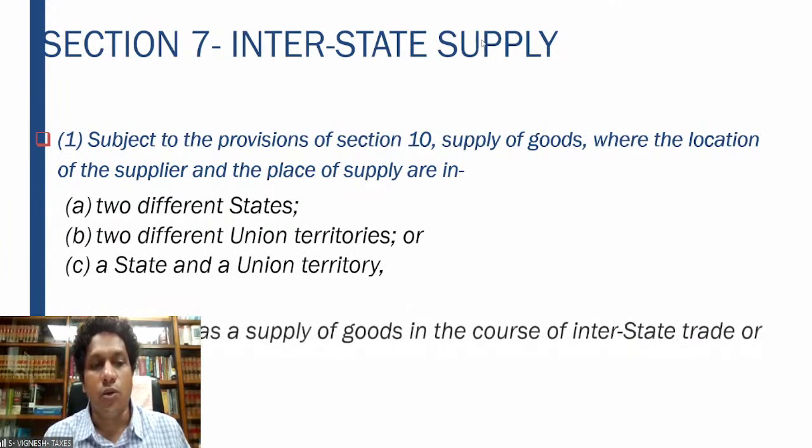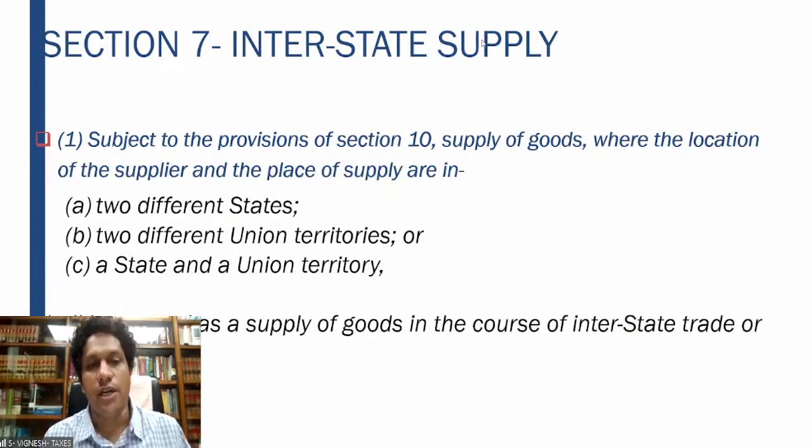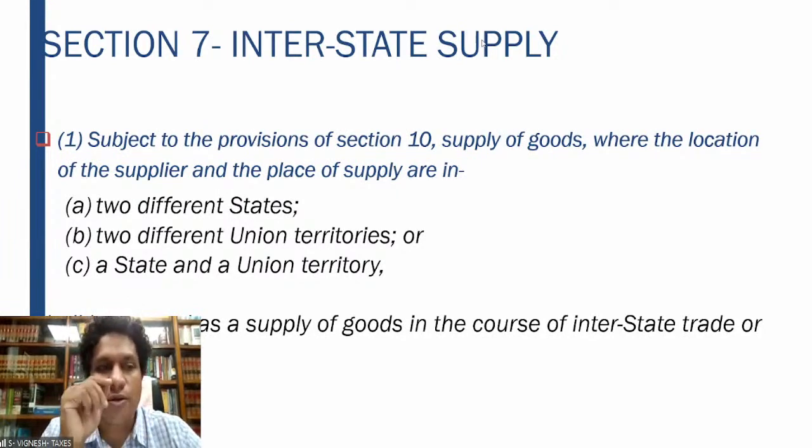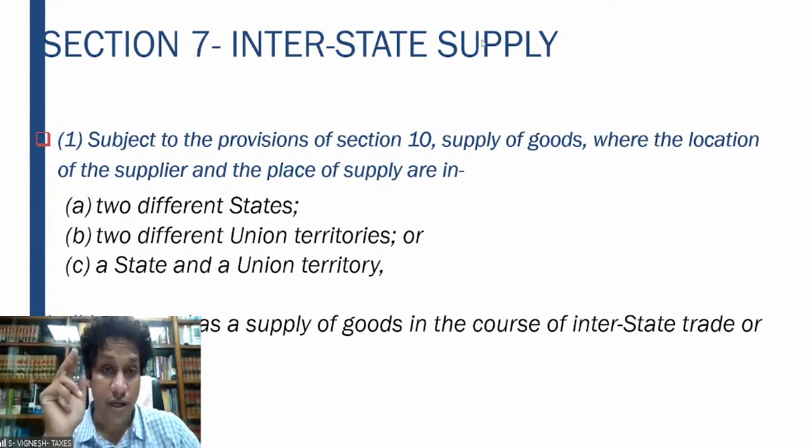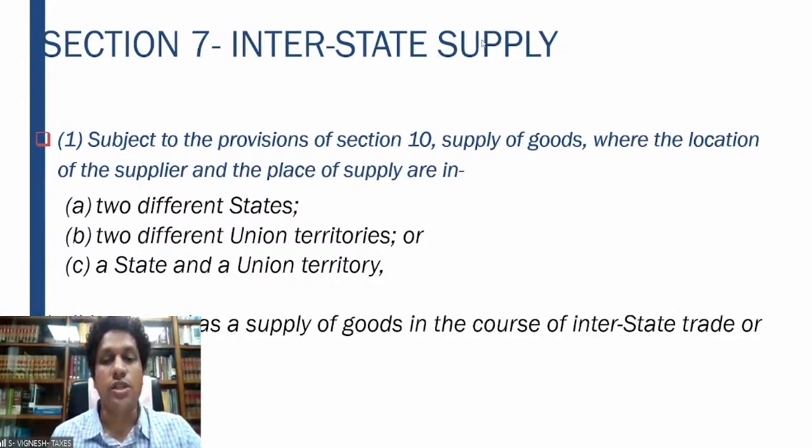So, subject to the provisions of Section 10, supply of goods where the location of the supplier and the place of supply are in two different states, two different union territories, or a state and a union territory shall be treated as a supply of goods in the course of interstate trade or commerce. As I told you in the previous slide, 7 subsection 1 covers only interstate supply of goods.